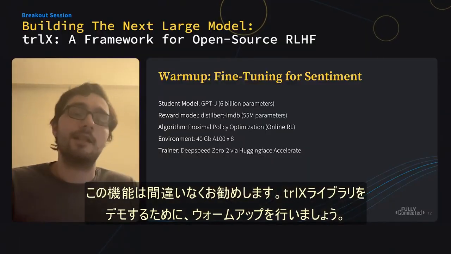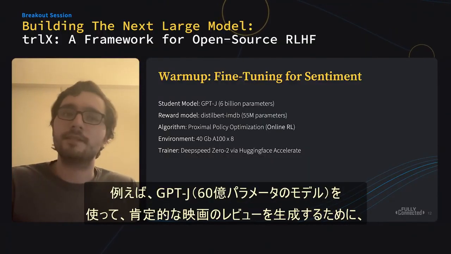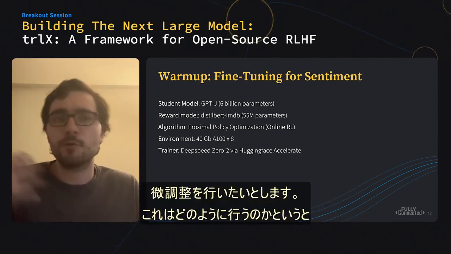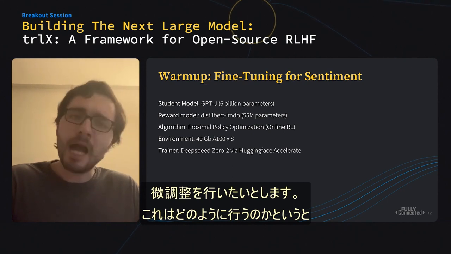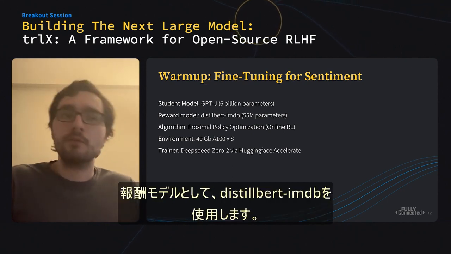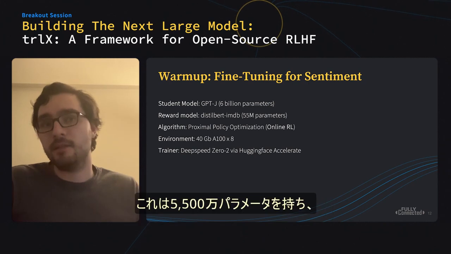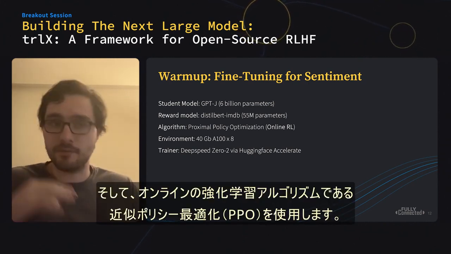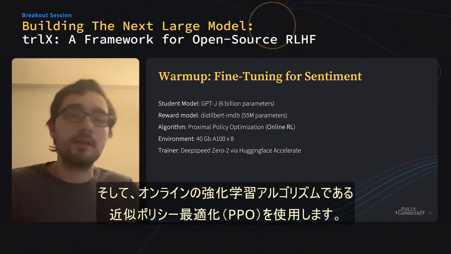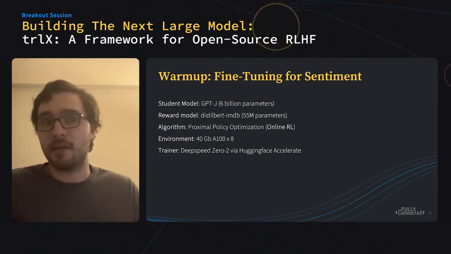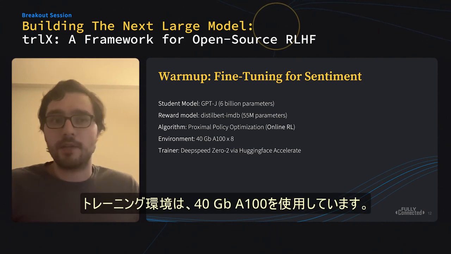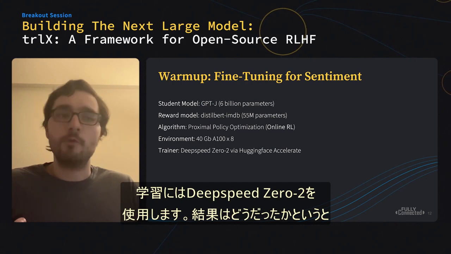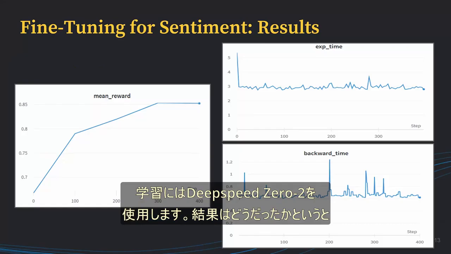To demo the trlX library, let's do a warm-up. Let's say we're fine-tuning GPT-J, which is a 6 billion parameter model, to produce positive movie reviews. How would we do this? Well, we're going to use a reward model, DistilBERT fine-tuned on IMDb, 55 million parameters, which has been trained to classify movie reviews into positive and negative sentiment. Then we're going to use proximal policy optimization, or PPO, which is an online RL algorithm. The environment we'll be training in is 8 40-gigabyte A100s, and we'll be using DeepSpeed ZeRO-2 as our trainer.